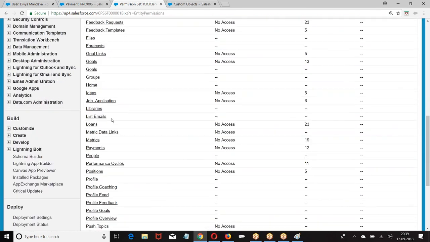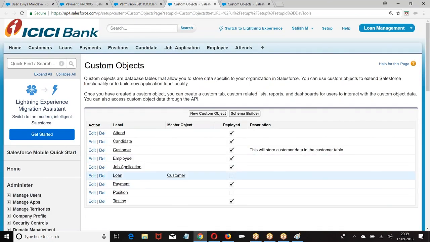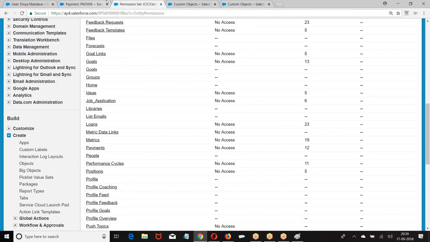Then I am giving, let us say, loan. Let me check if there is any dependency between loan and any other object. If it is a child of any other master, master detail relation is there. So that should not impact this.